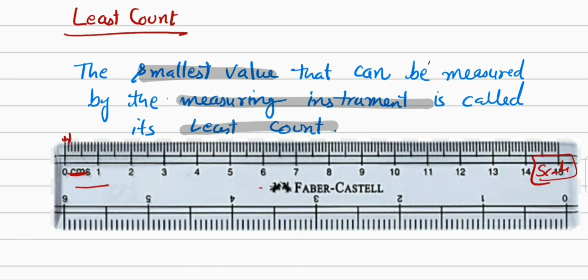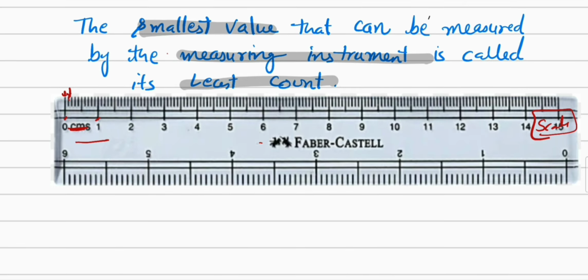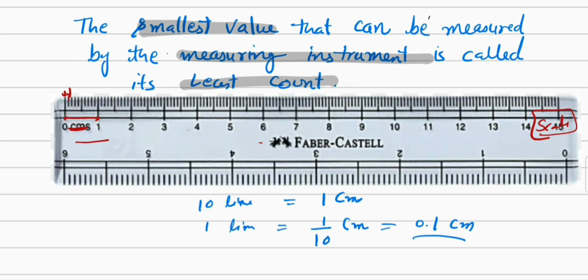How to measure this? We know from 0 to 1 is equal to 1 centimeter, and in between we have 10 lines. So these 10 lines are equal to 1 centimeter. One line is equal to 1 divided by 10 centimeter, which is equal to 0.1 centimeter.